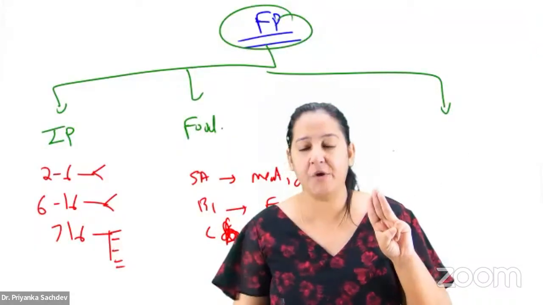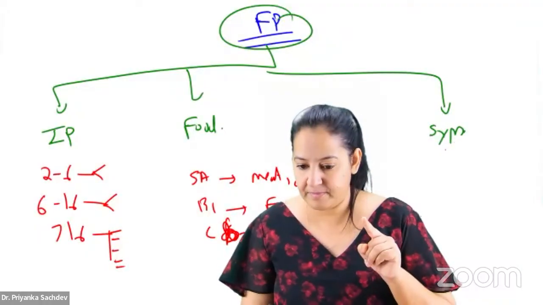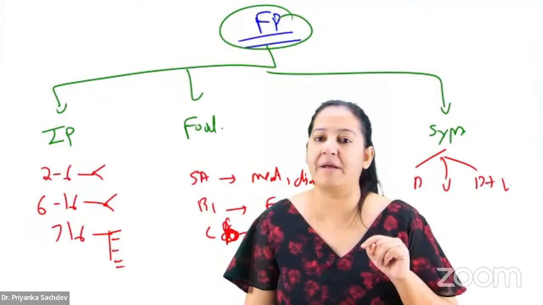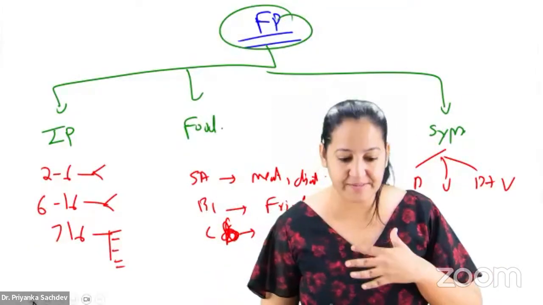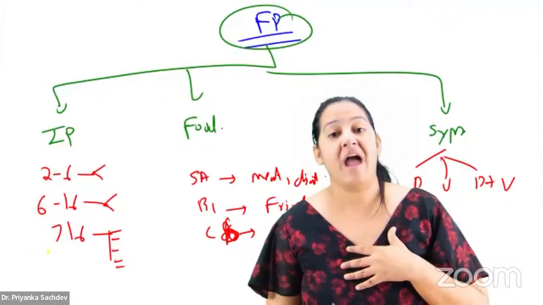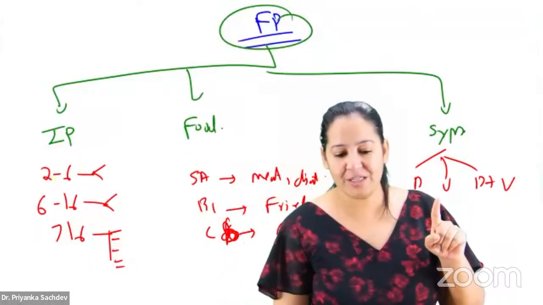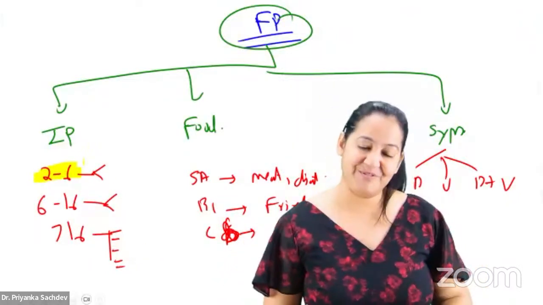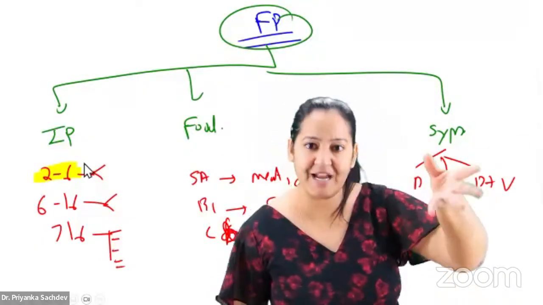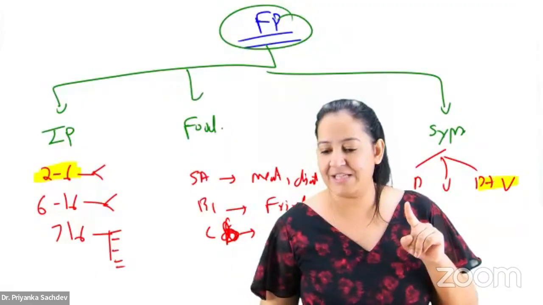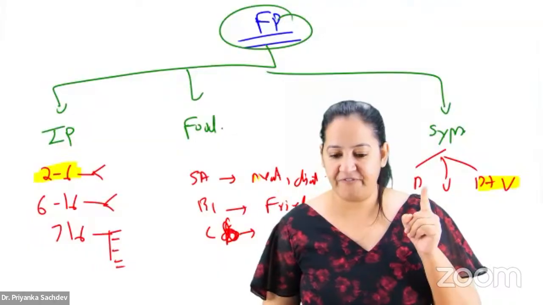The third thing you have to look for is the symptom. Is the patient having only diarrhea, only vomiting, or both diarrhea and vomiting? Currently, I'm not interested in complete food poisoning, I'm interested in the food poisoning of the bacteria I'm teaching you right now, Staph aureus. So let me tell you the three things for Staph aureus food poisoning. It occurs between 2 to 6 hours. You will get a typical question: there is a party going on, and within 4 to 5 hours, multiple people at that party have diarrhea and vomiting. It causes both diarrhea as well as vomiting. And the food preferred is the dairy product.